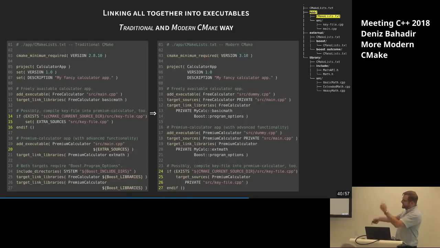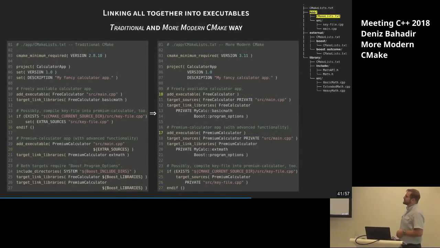But now we changed the order. First, we declare our variable there, adding the dependencies, and then adding the optional source file at the bottom. So this looks a little bit easier to read, but nothing fancy. And of course, this dummy CPP file, with more modern CMake, we can get rid of this one. So this is the version which is more modern. Not a big difference, but okay, fine. Now we're done. That's great.